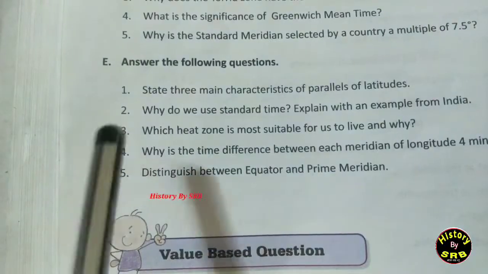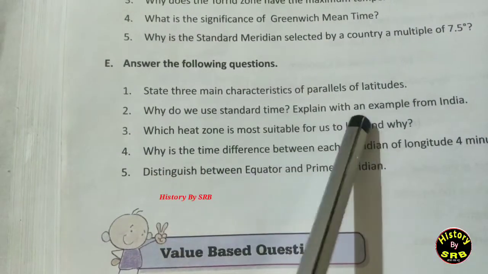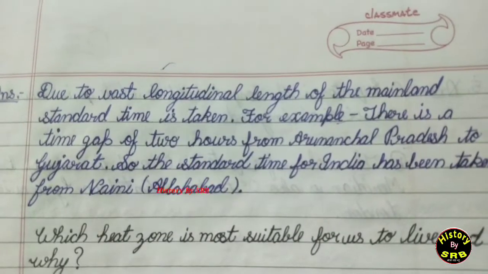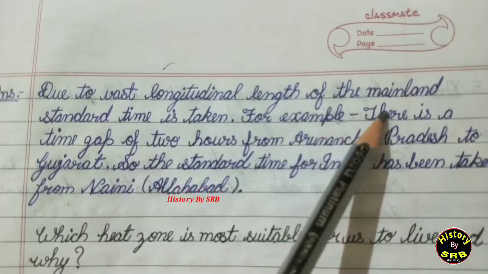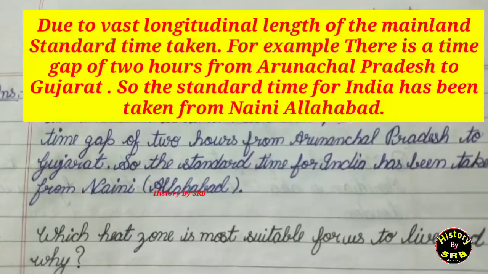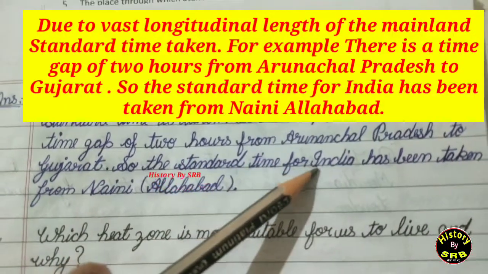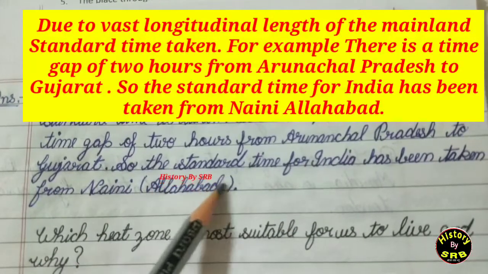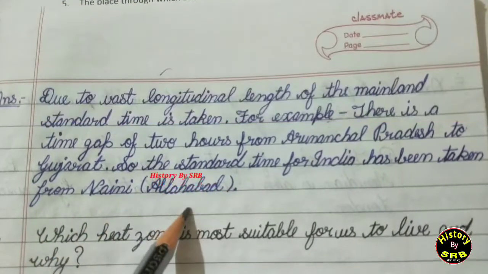Now question number E2 is, why do we use standard time? Explain with an example from India. Now the answer to this question is that, due to the vast longitudinal length of the mainland, standard time is taken. For example, there is a time gap of 2 hours from Arunachal Pradesh to Gujarat. So the standard time for India has been taken from Naini, Allahabad.